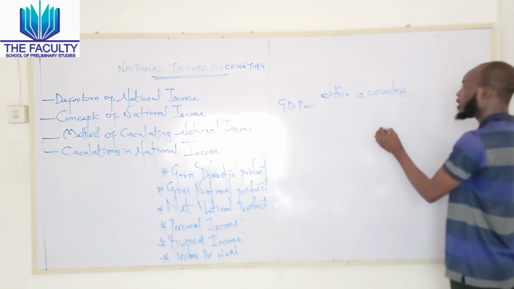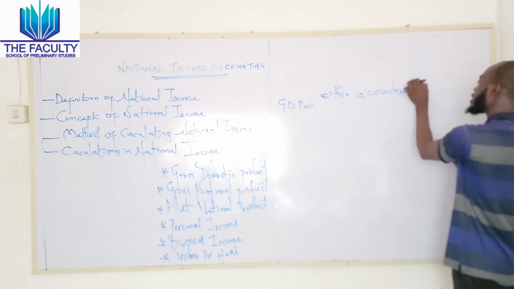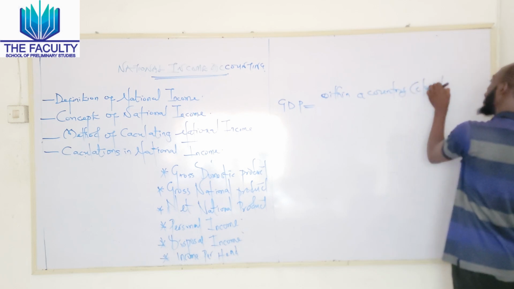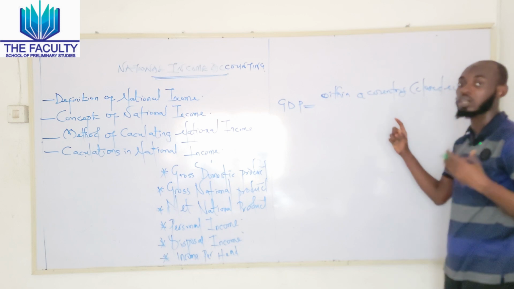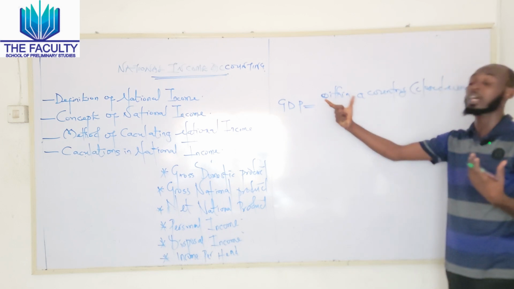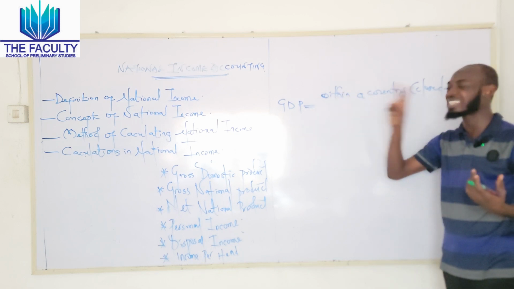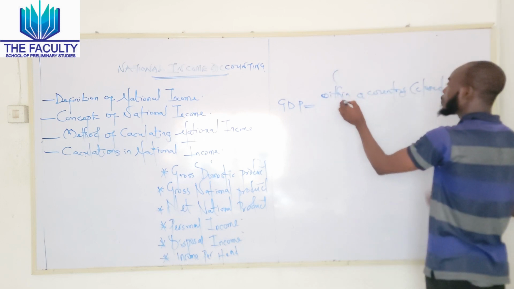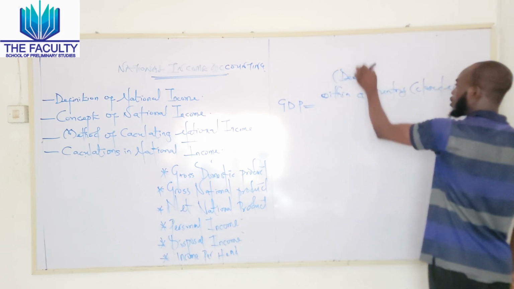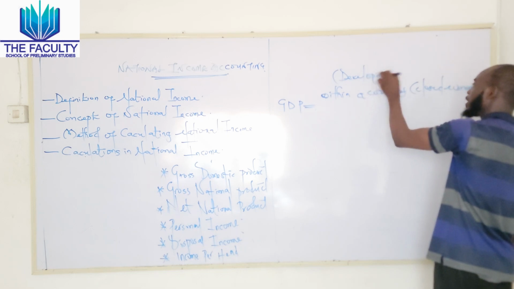One thing is very important when it comes to gross domestic product. It is only applicable to a country that is operating a closed economy. A country that is open cannot make use of gross domestic product. The second thing that is valuable is that the country must be a developing economy.